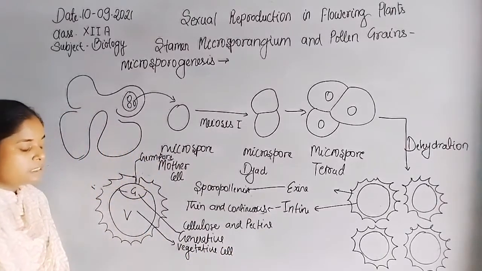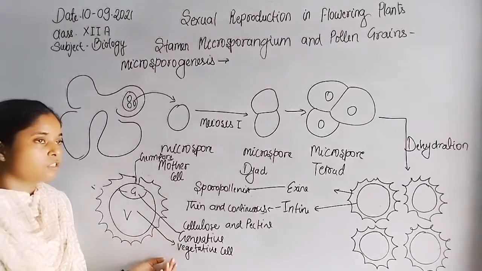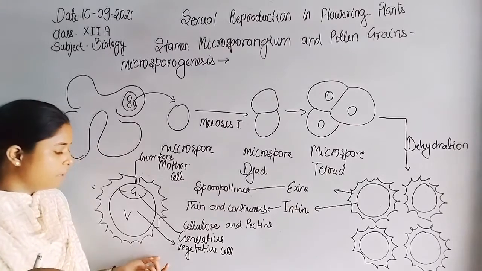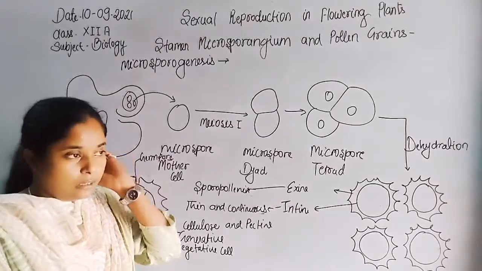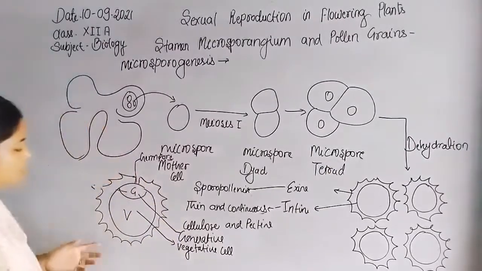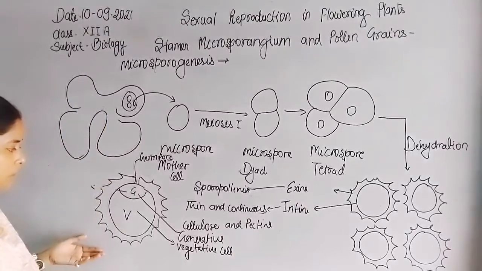The generative cell undergoes mitosis division, not meiosis, to form 2 male gametes or sperm, whereas the vegetative cell provides nutrients to the developing sperm inside the pollen grain. So that is the overall picture of the pollen grain.